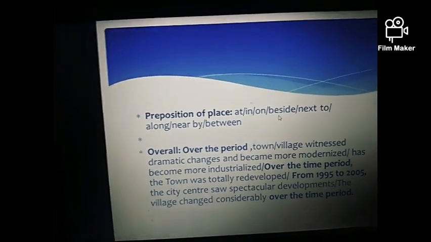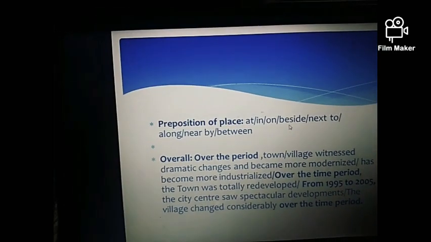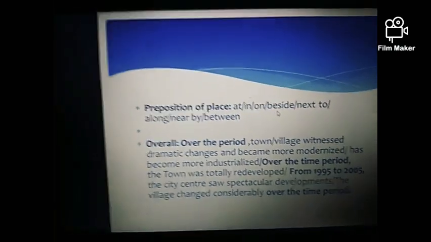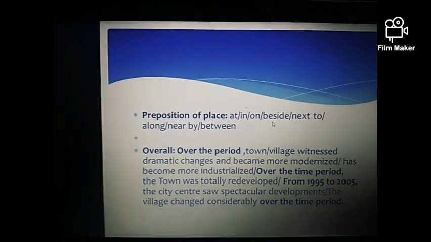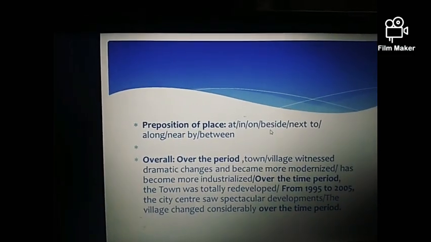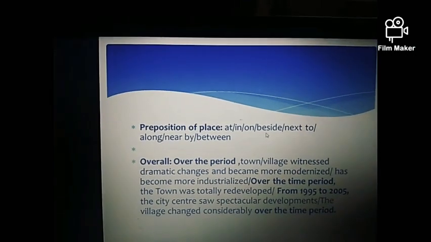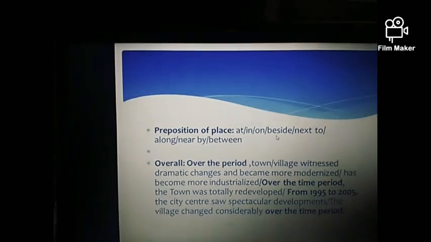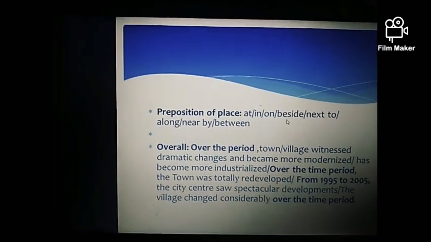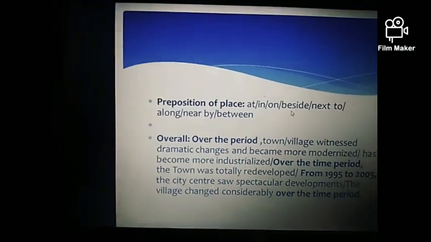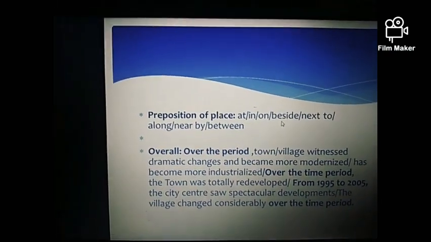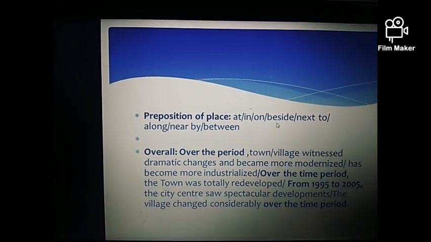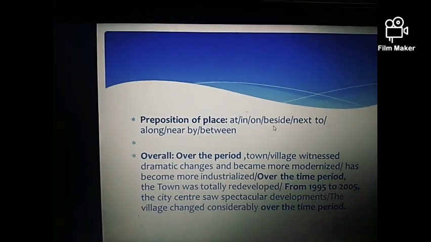So firstly you have to include the linker connector as we usually do while writing the overall, comma, it is clear that or it is webbed that. Then over the period means, as I told you, in a map you get two different maps, one in past and one in present. You can say that over the period means over the time, comma, town or village, that is given to you as a question, witnessed dramatic changes, means huge changes, and became more modernized. Or you can say that over the period town or village witnessed dramatic changes and became more industrialized.